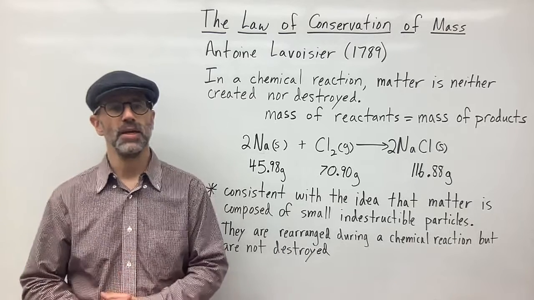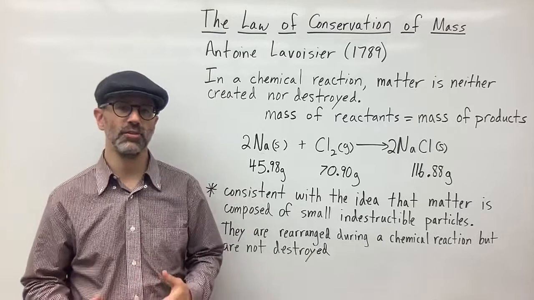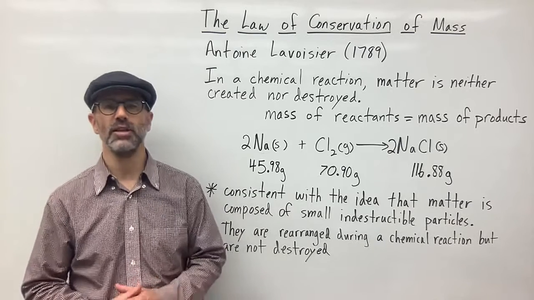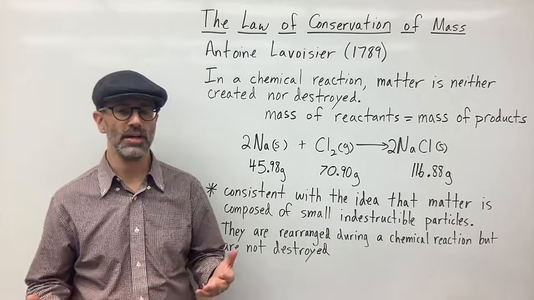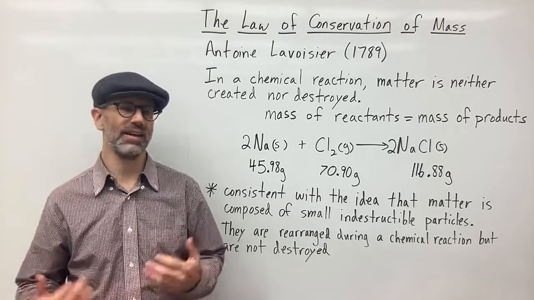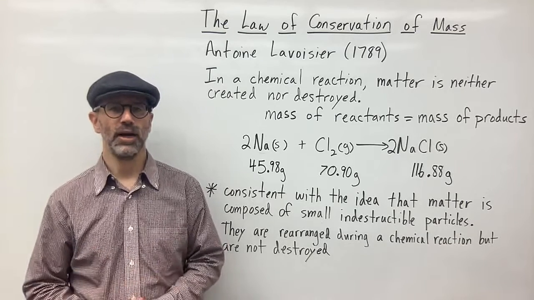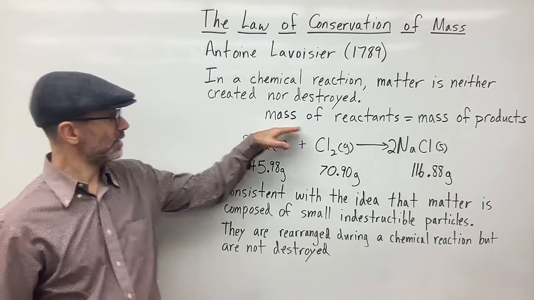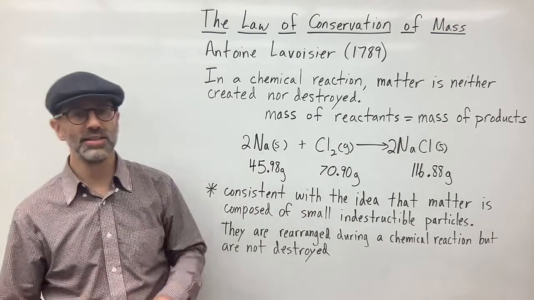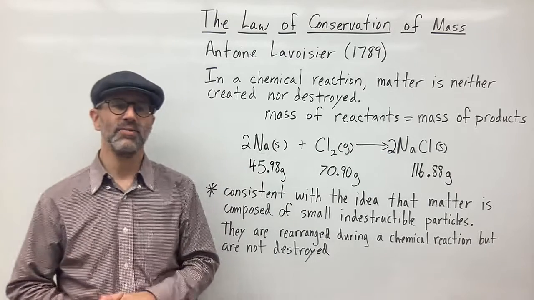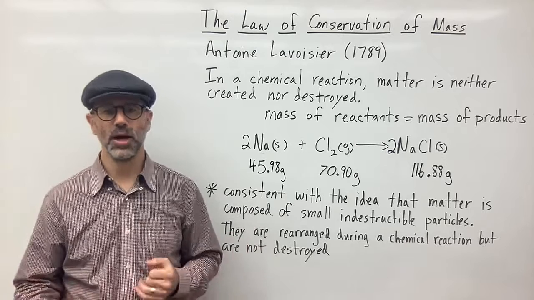able to collect. And so that brings us to the law of conservation of mass, which says basically that in any chemical reaction, matter is neither created nor destroyed. You don't lose any mass or matter, and you don't gain any matter or mass, right? Since mass and matter are tied together, right? So, in other words, the mass of reactants is always going to be equal to the mass of the products, as long as you are collecting and measuring as accurately and as precisely both reactants and products.